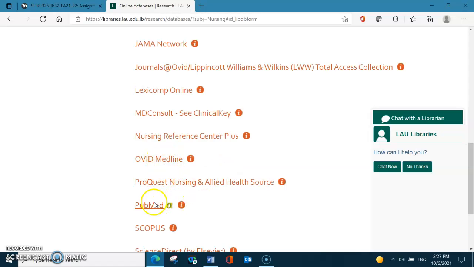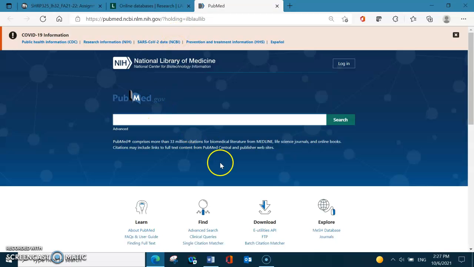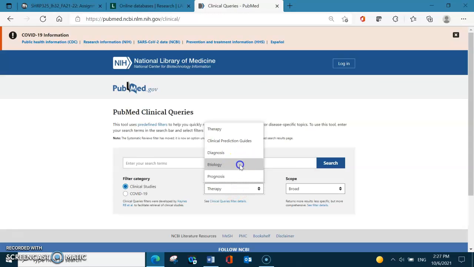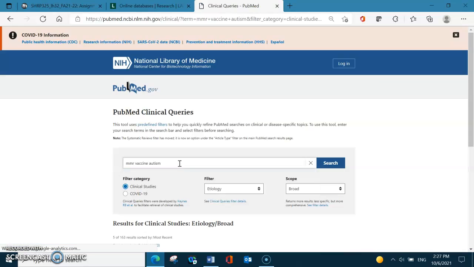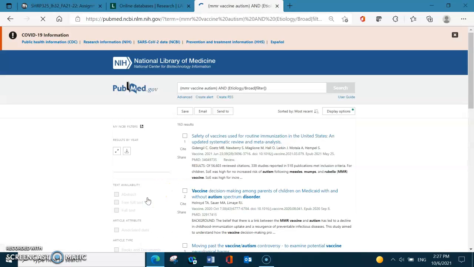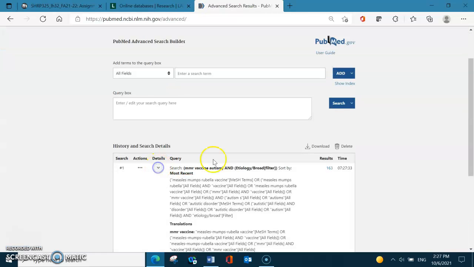So I will go to PubMed. In PubMed, I can directly go to clinical queries, and this is obviously an etiology question. I will keep it broad for now to see how many results. I will go for MMR vaccine. I don't have to write autism because PubMed is smart and embedded. However, I need to check if it correctly mapped it to the right MeSH terms.